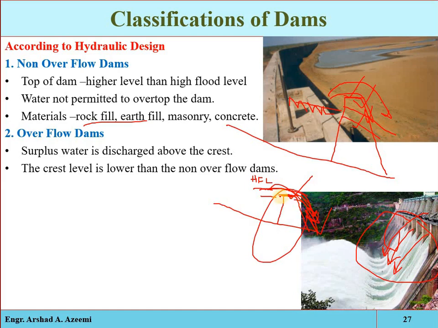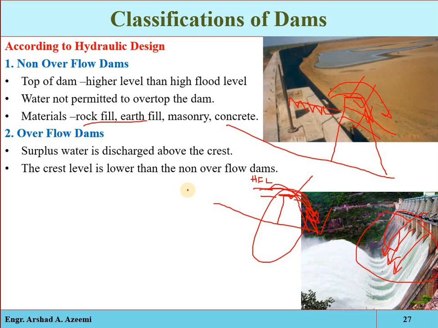So there will be chances of overturning or erosion, so a strong and stable structure will be constructed. Sometimes the overflow and non-overflow dams are combined. On some portion of the dam the water is allowed to overflow. The main dam is kept as a non-overflow dam, constructed of rigid material such as masonry or concrete, or it can be constructed from non-rigid material, for example, earth and rock fill material.